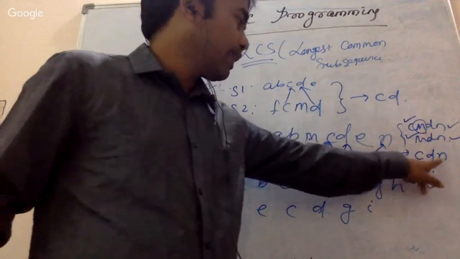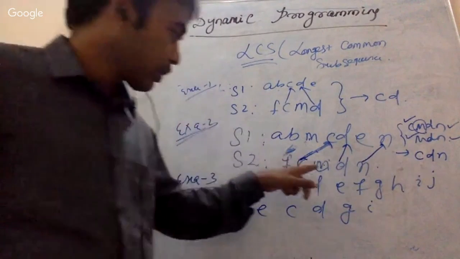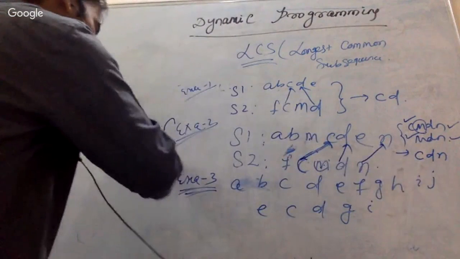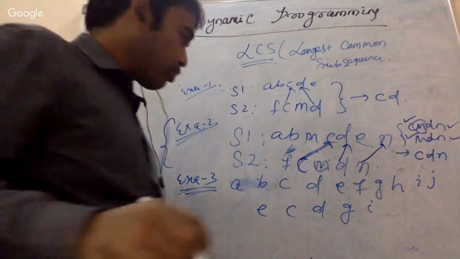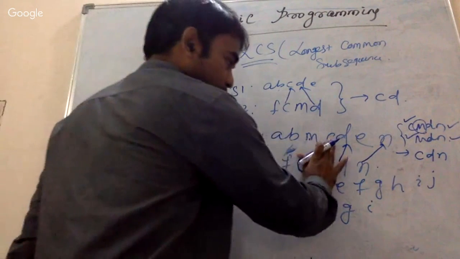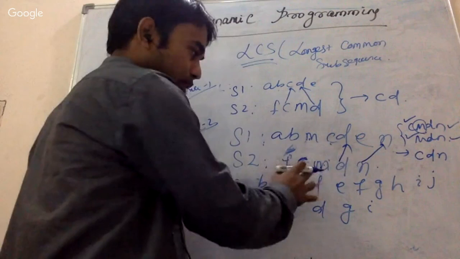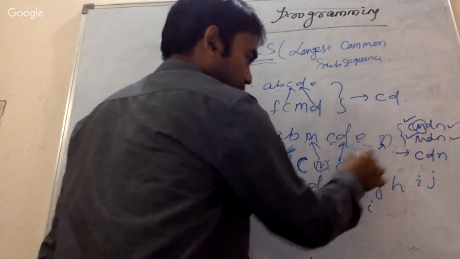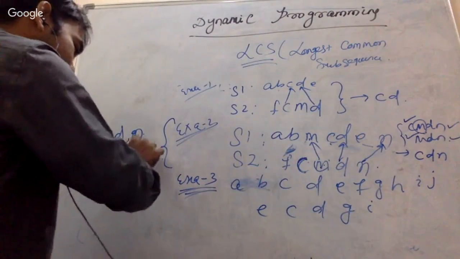MDN, I think people told, right? MDN is also a solution, but what I'm trying to say is CDN is also one of the subsequences. So for example 2, one of the subsequences that we got is CDN. Then somebody can ask whether there can be any other subsequences. Yes, there can be. Suppose somebody starts from M, since we cannot start from F or C. We have a match here, a D match here, and an N match here. So we can find MDN. This is another solution.